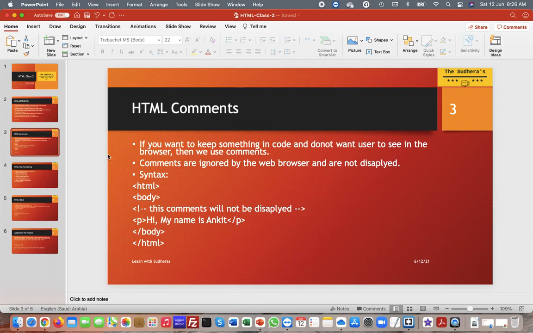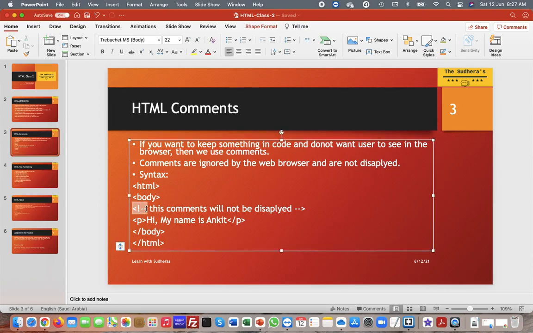HTML comments. So basically, if you want to keep something in code but do not want the user to see it in the browser, then you can use comments. Comments are like you are explaining your code and you can mark it as a comment that you don't want the user or the browser to see. Comments are ignored by the web browser and are not displayed. So the syntax for the HTML comment is like this.